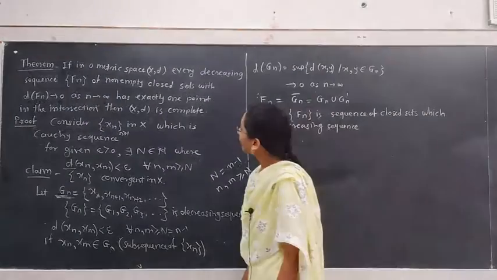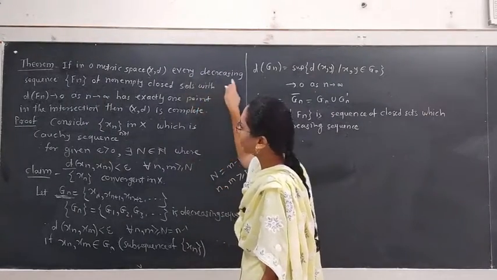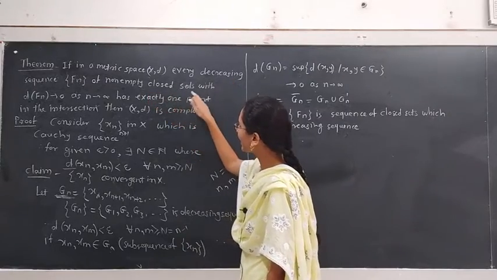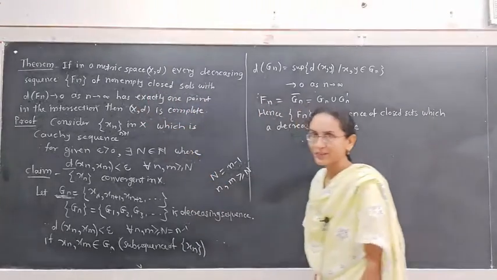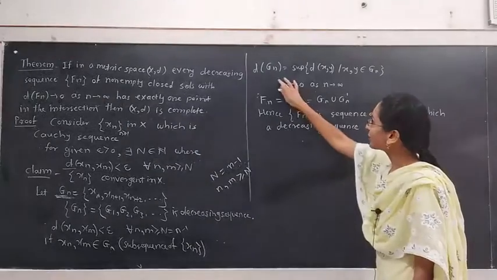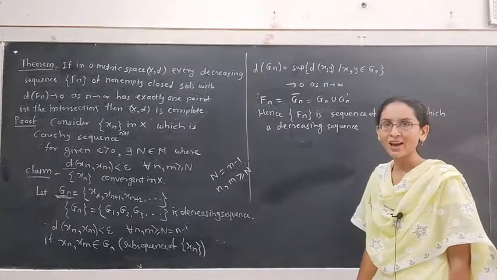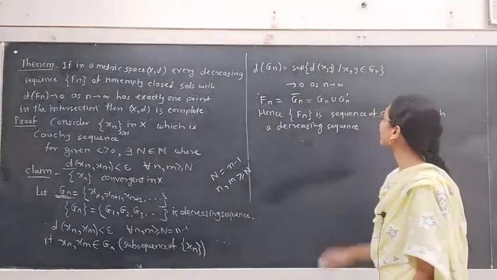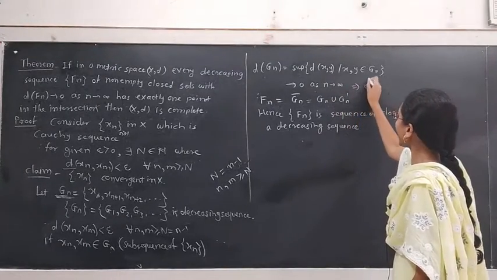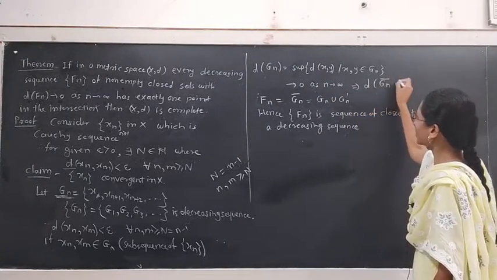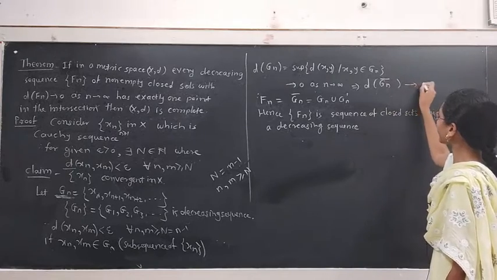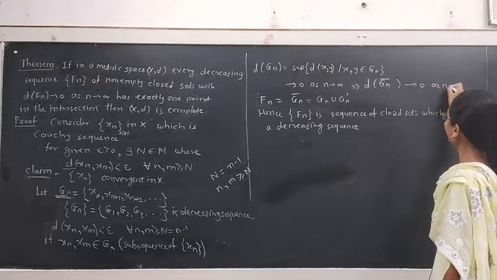See the theorem from the hypothesis. Every decreasing sequence Fn of non-empty closed sets with diameter of Fn tending to 0. Here, diameter of Gn tends to 0 implies diameter of Gn closure tends to 0 as n tends to infinity.